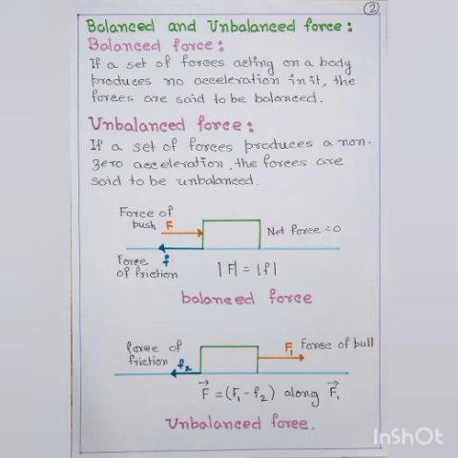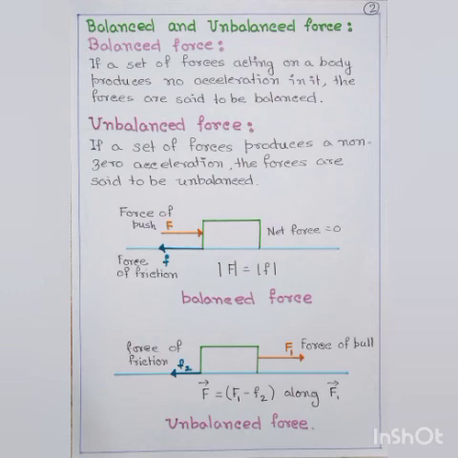Now let us consider one example of unbalanced forces. Consider a boy dragging a box on the floor. Then an unbalanced force is acting on the box. The force of pull applied by the boy acts on the box in the forward direction, which is F1. And the force of friction between the lower surface of the box and the surface of the floor acts in the backward direction, which is F2.